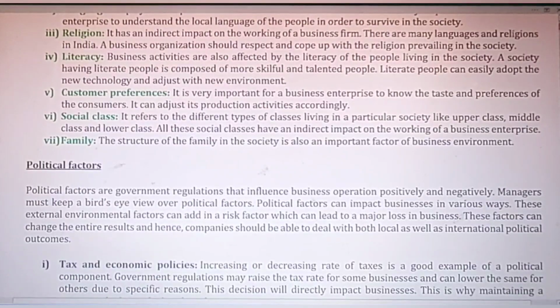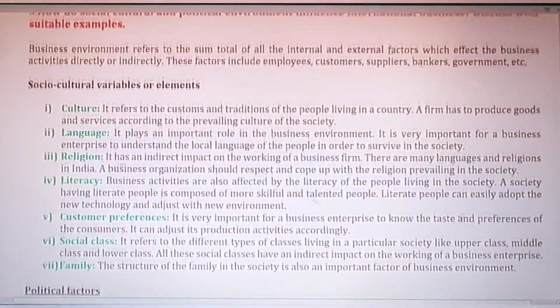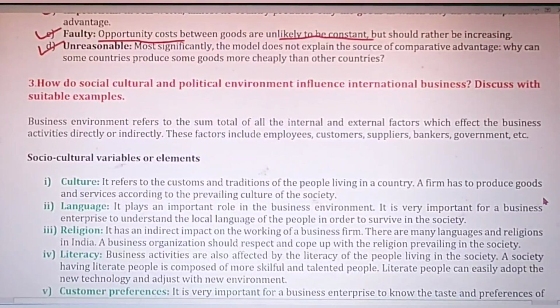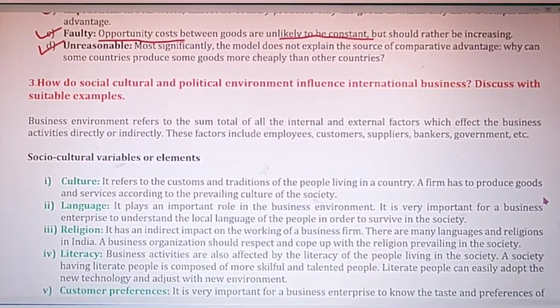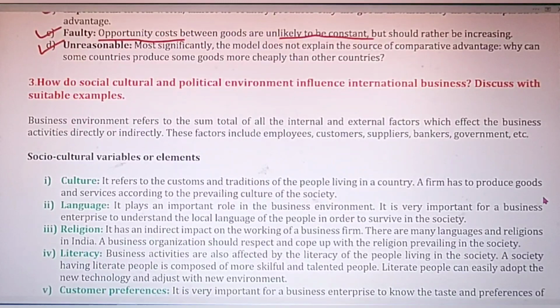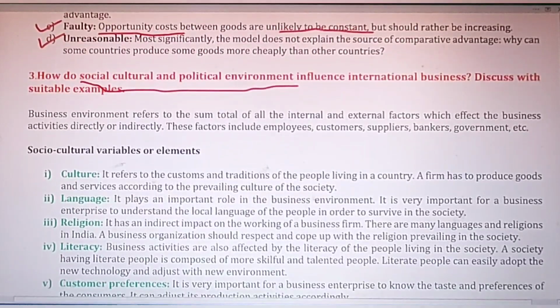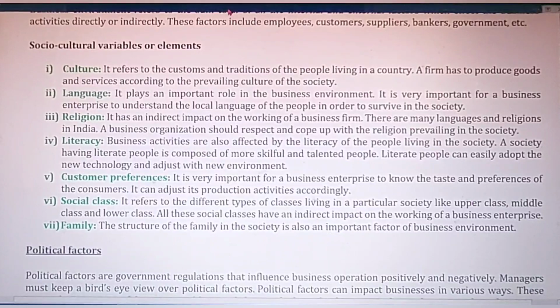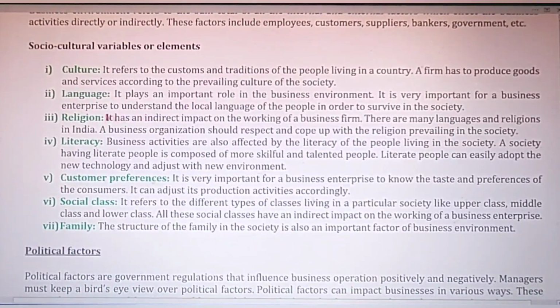Okay, let's move on to the next question. Question number 3: how do social, cultural, and political environment influence international business? Discuss with suitable examples. So, in this question, we have to write the social, cultural, and political environment, their elements, and how they affect international business. So, these are all social, cultural variables or elements that affect international trade.